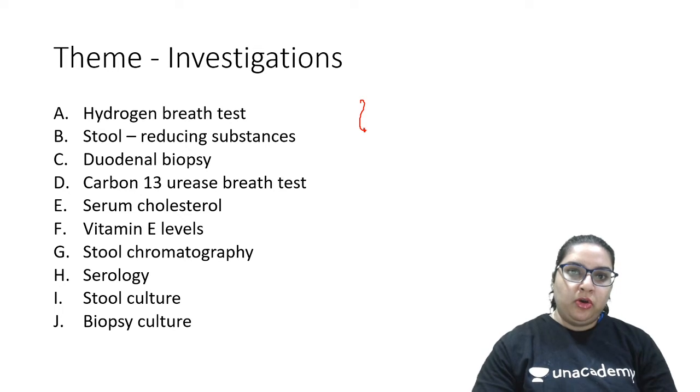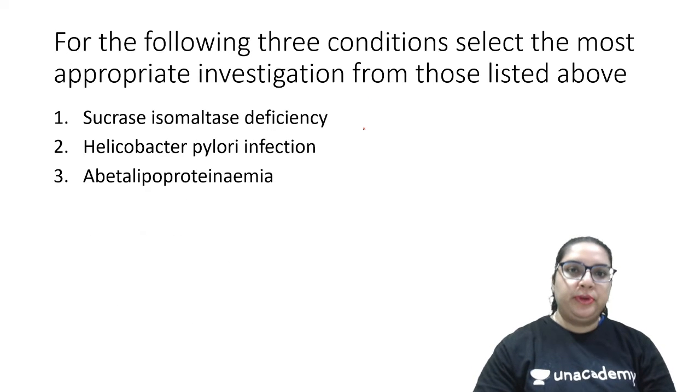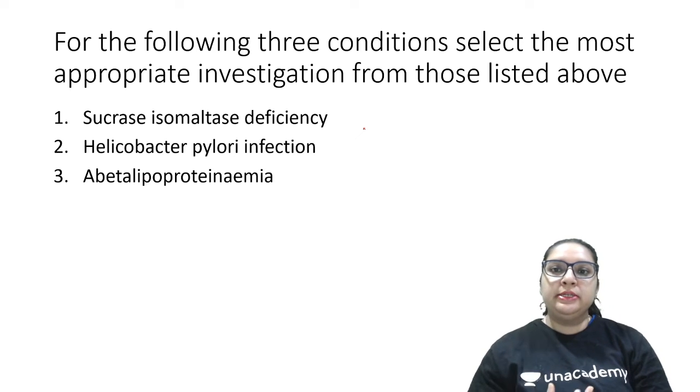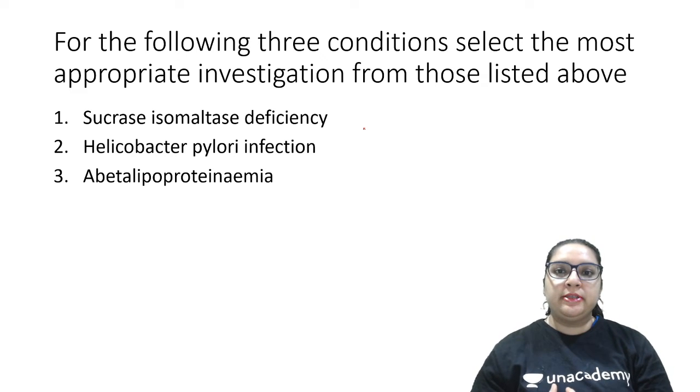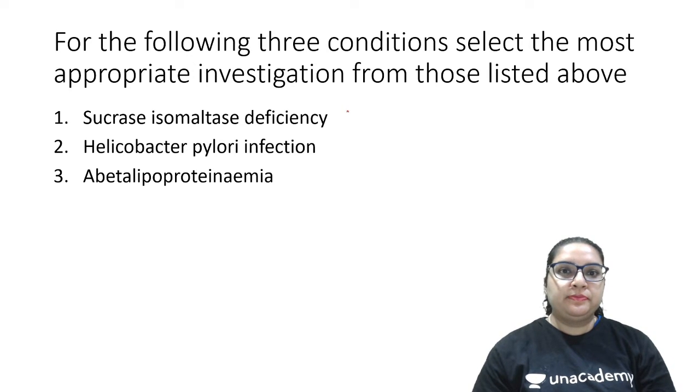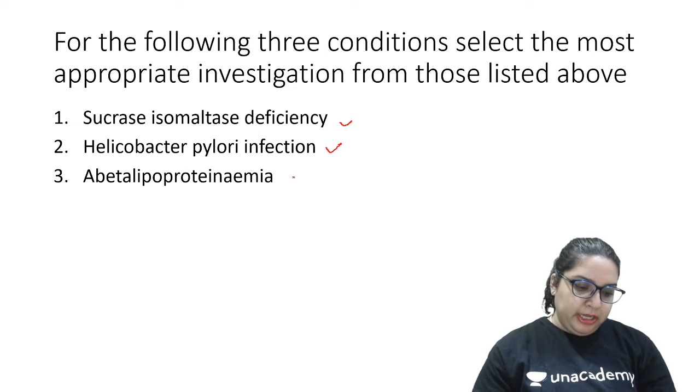For the following three conditions, select the most appropriate investigation from those listed above. So we have sucrase isomaltase deficiency, we have Helicobacter pylori infection, and we have abetalipoproteinemia.